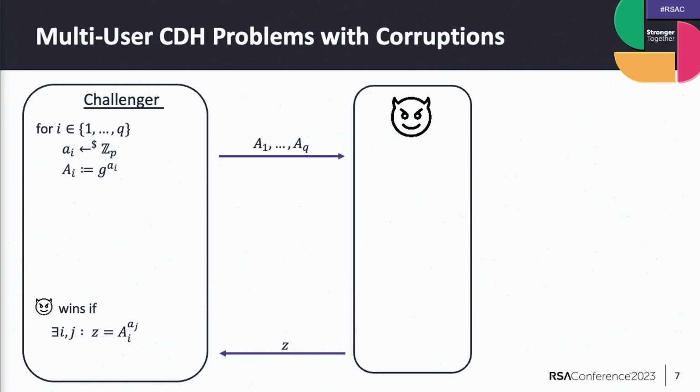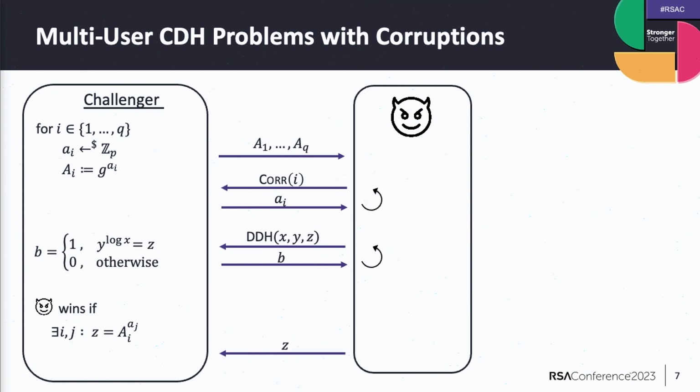Okay, now we have defined a multi-user version of this, but we also want to model corruptions. So before outputting the solution, we give the adversary access to this corruption oracle, and it can adaptively decide which secrets it wants to see. And then, of course, the solution cannot use one of these corrupted values.